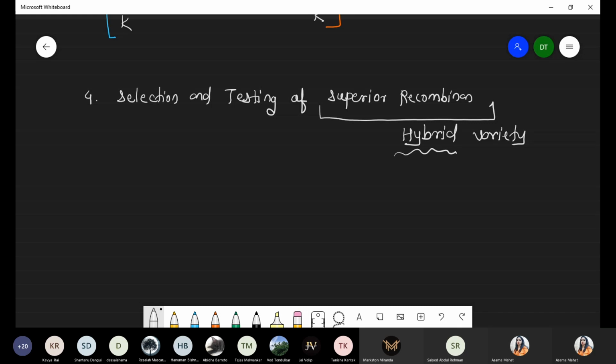Whenever we are talking about this step, selection and testing, for the testing there is a requirement of the selfing process. Here also the Mendelian rule applies, right? Remember this point: selection and testing are very important steps in plant breeding, because here it will be decided.